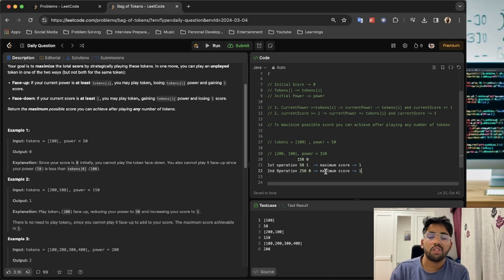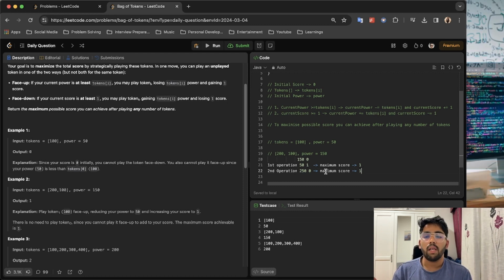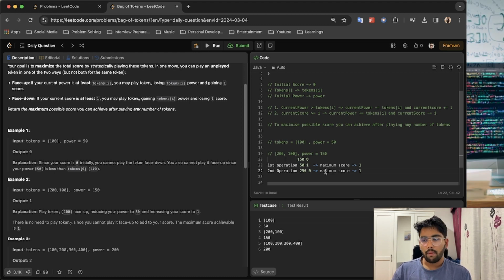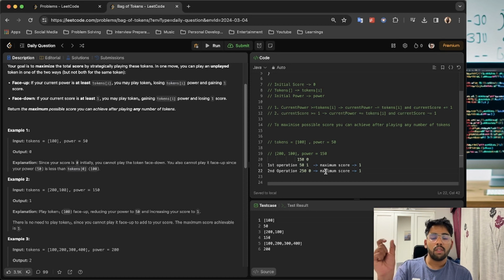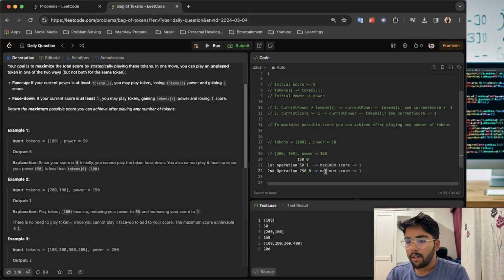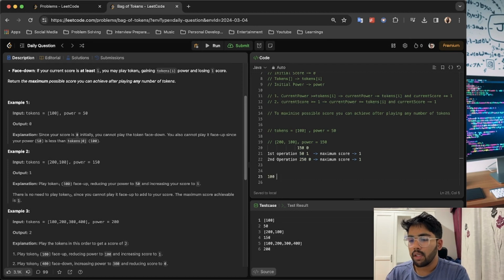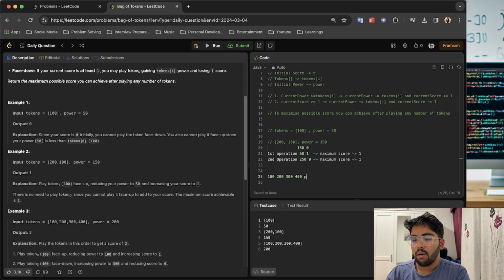I think we understood the question correctly: it doesn't matter that you need to cover all of the tokens. You can go till a particular state, and if you want to play, you can play, but if you don't want to, then just avoid it. And at any state, you need to keep a maximum score. Okay, from this example, we got more clarity. Now moving on to the other example. We have this token array given, and power is given as 200.